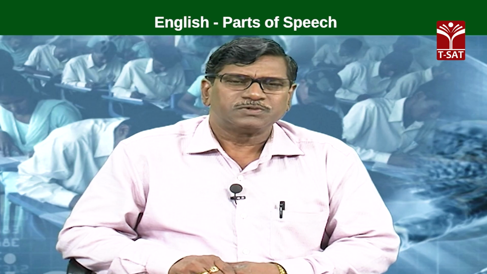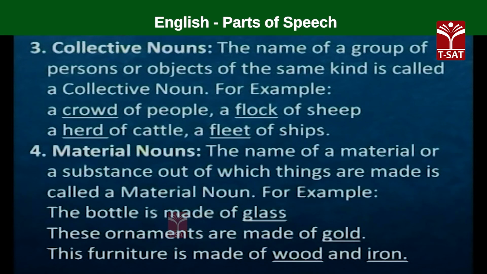The name of a group of persons or objects of the same kind is called a collective noun. For instance, a crowd of people. The underlined word crowd is a collective noun. Flock of sheep, a herd of cattle, a fleet of ships. Crowd, flock, herd, fleet are all collective nouns.